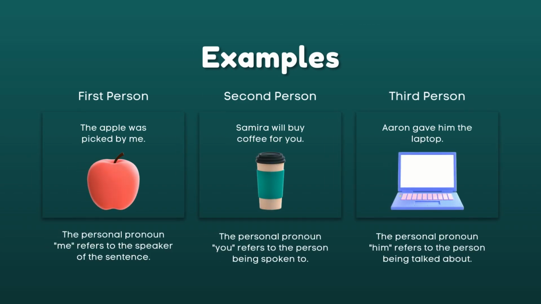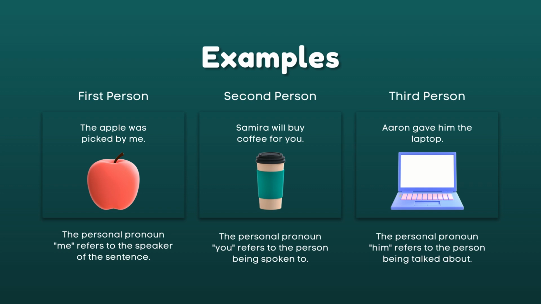We have here another example for the personal pronoun. Like we have here, the apple was picked by me. This is a first person point of view because it refers to the speaker. The me there refers to the speaker of the sentence, which means that he is talking about the apple and he is the one who picked the apple.